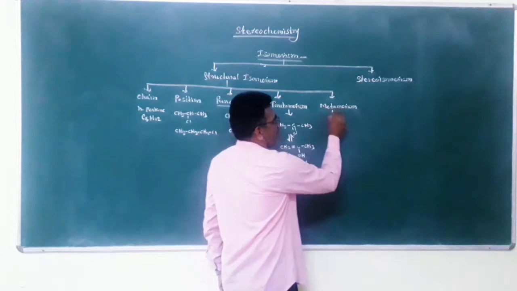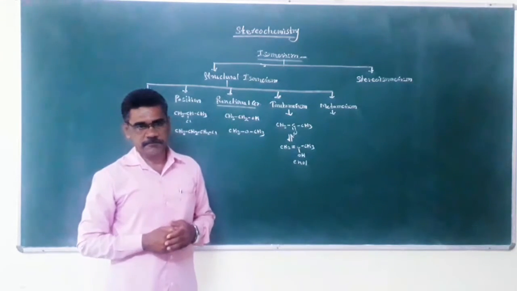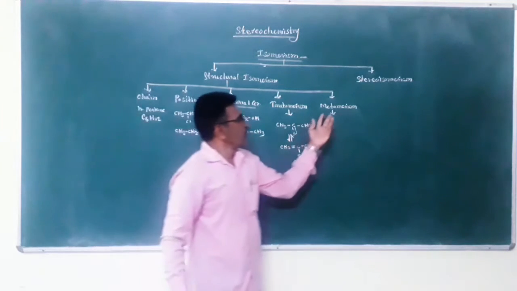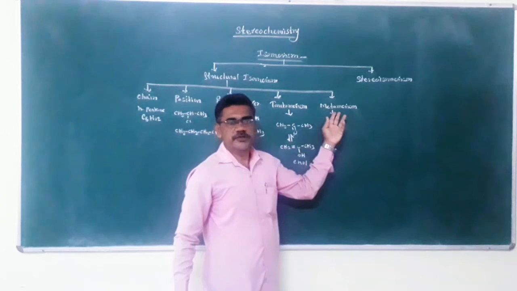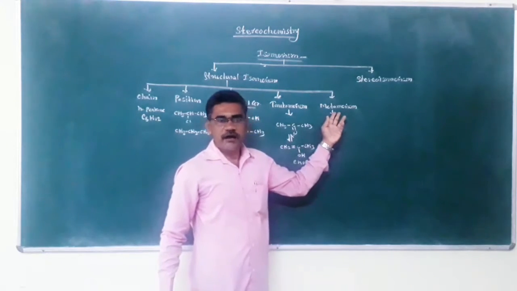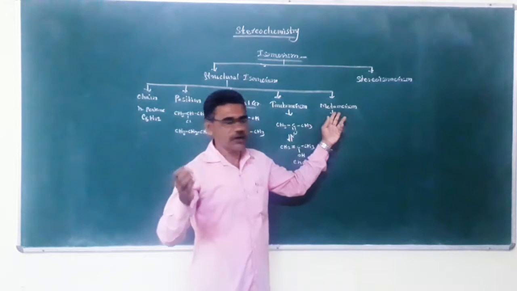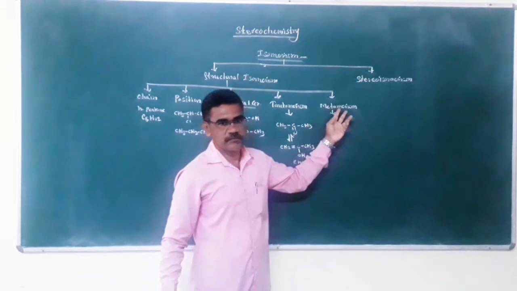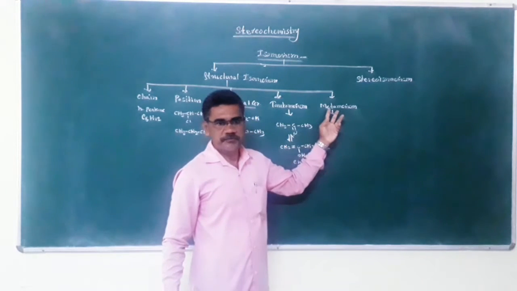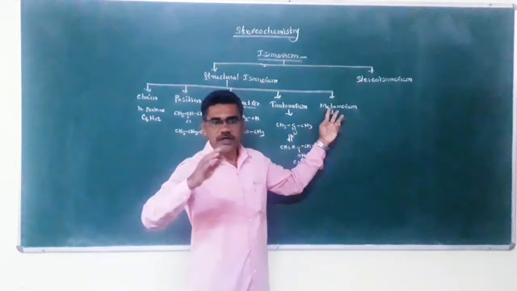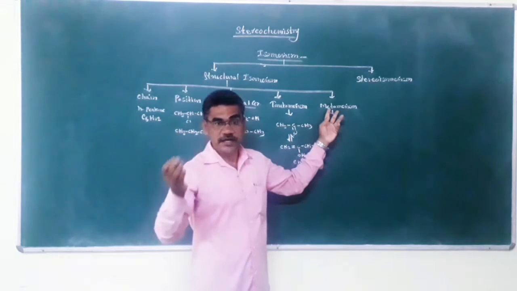Next is metamerism. Metamerism is one type of isomerism with unequal distribution of carbon atoms on either side of the functional group.